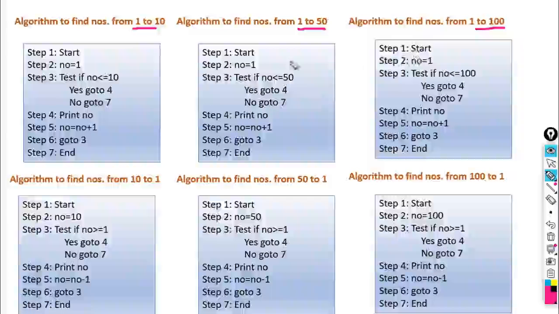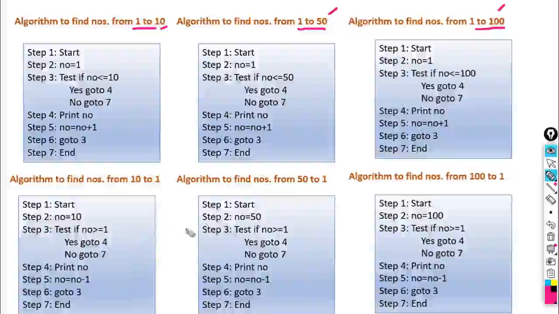We have to increment the value from 1 and only the upper limit is changed. In the first example, the upper limit is 10. In the second example, the upper limit is 50, and in the third example, the upper limit is 100. So we are incrementing the values. These three examples have incremental steps.